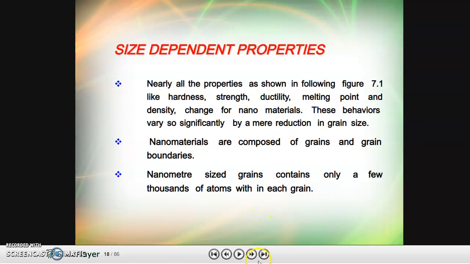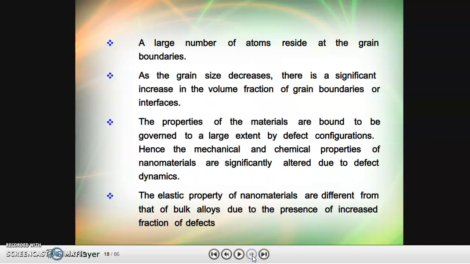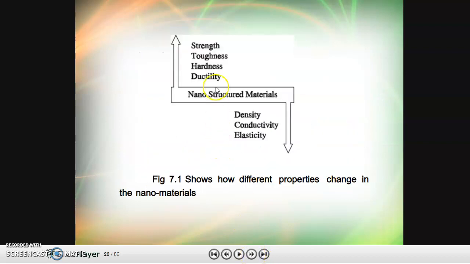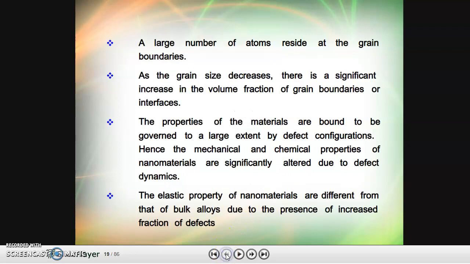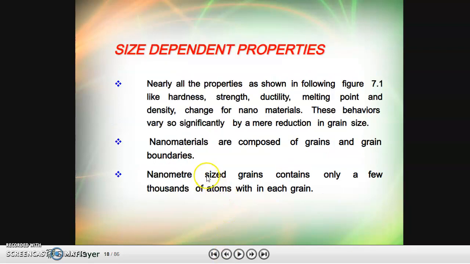We could see here that strength, toughness, hardness, ductility, everything increases as the size decreases, whereas density, conductivity and elasticity decrease as the size decreases. This depends upon the nanomaterials, their grains and grain boundaries, because the nanometer sized grains contain